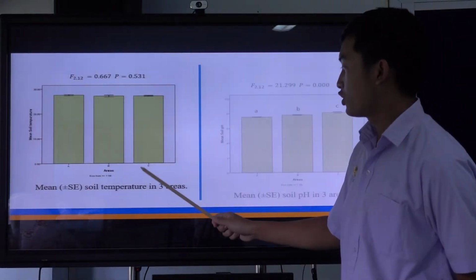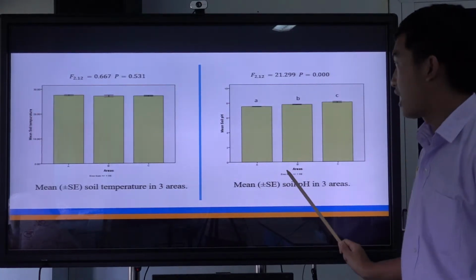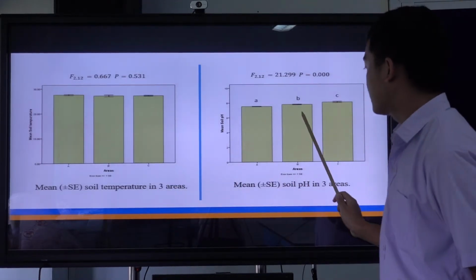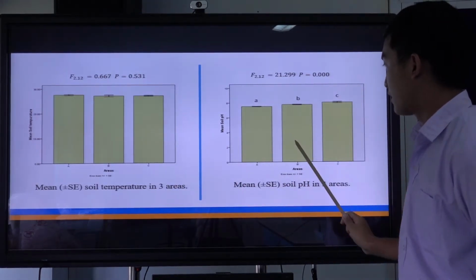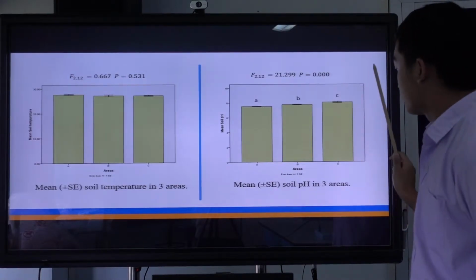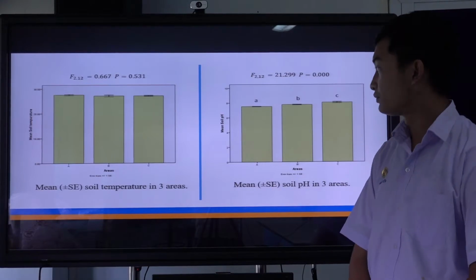This one is the mean soil temperature in 3 areas, and this is soil pH in 3 areas. This is the same, but the soil pH was different. You can see the C level has the most soil pH, and the A level has the least soil pH.